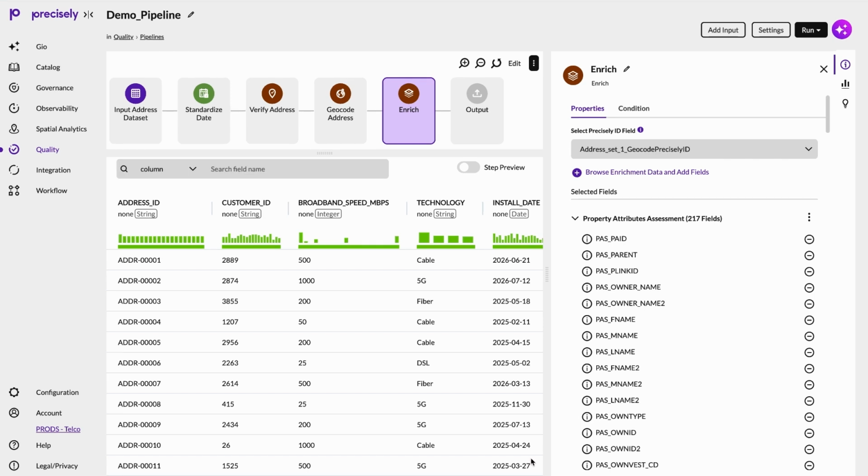This pipeline can apply custom logic, such as removing special characters and normalizing field formats, since AI readiness requires more than just good address data. I could specify a custom coding step or LLM transform in the same way I added a step before, but I'm feeling chatty. Let's start a conversation with Gio AI Assistant.